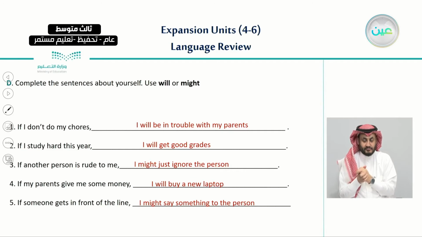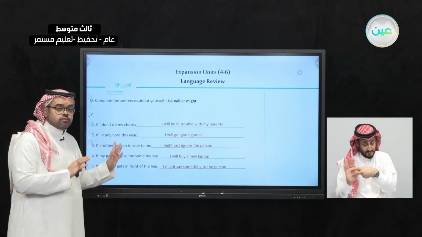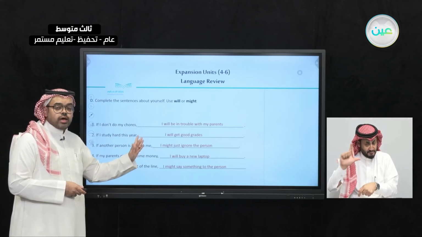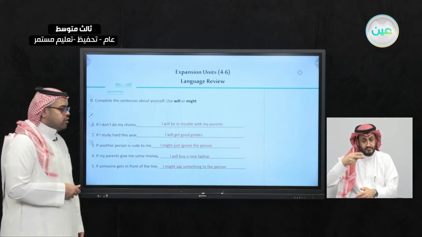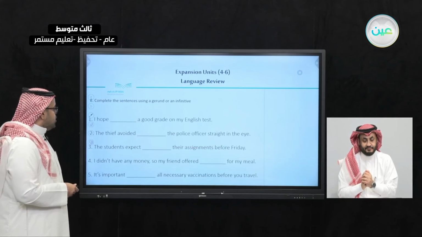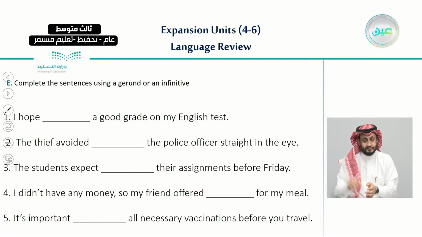Would you do the same thing as I did, or do you have another answer? Just remember, our goal here is that you follow the same form as I did in this question. Now, exercise E: here I would like you to complete the sentences using a gerund or an infinitive.